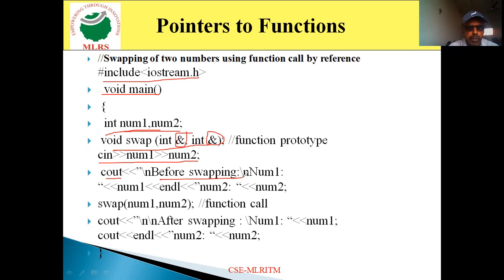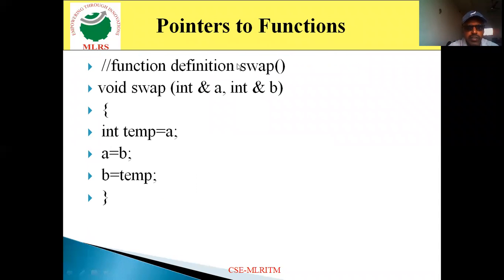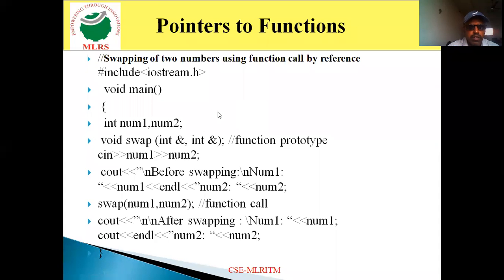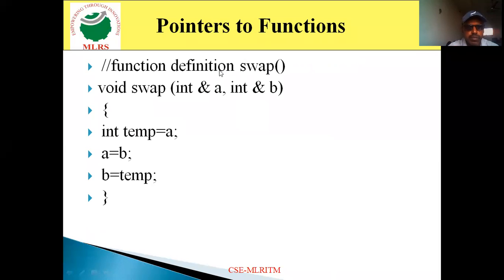Cout before swapping, which will appear on the screen before swapping, num1 value, num2 value. Whatever I passed here through cin statement, those values will appear. Then swap of num1 comma num2. So here I am passing as a reference. When I pass as a reference, I am passing the address. So when I pass the address, in the function definition I definitely use the function reference or a pointer.